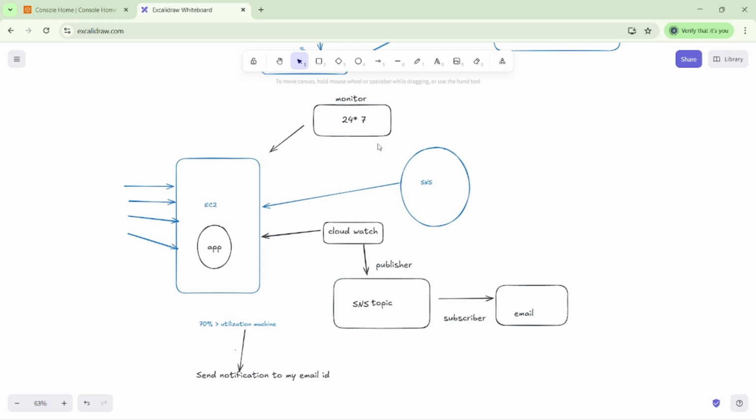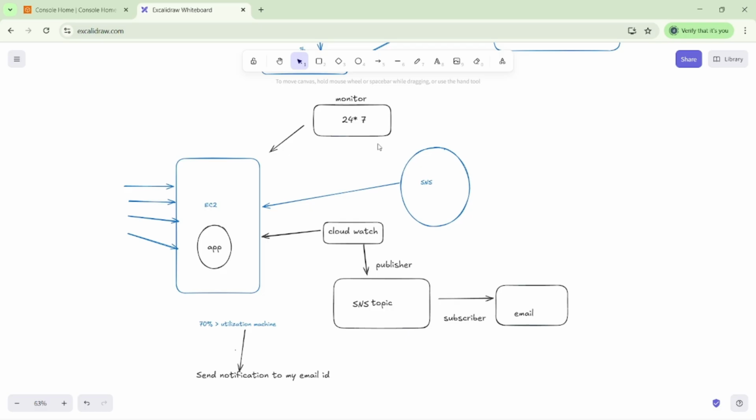So that is the use case. It is not possible to monitor the EC2 instances and other services we created in our AWS from the human or manual side. That's why we have the service called CloudWatch.